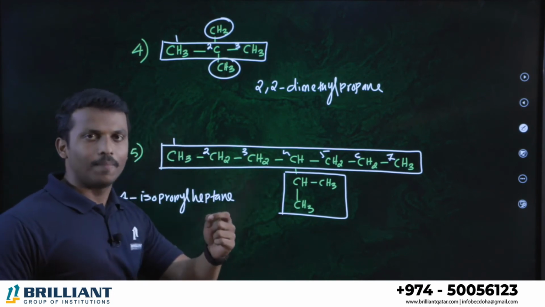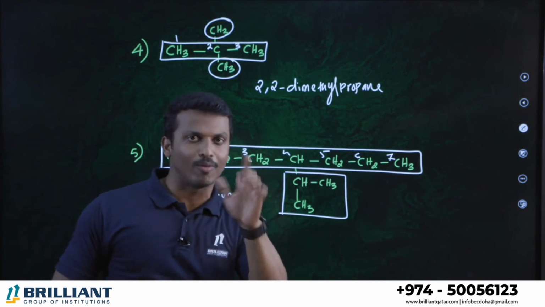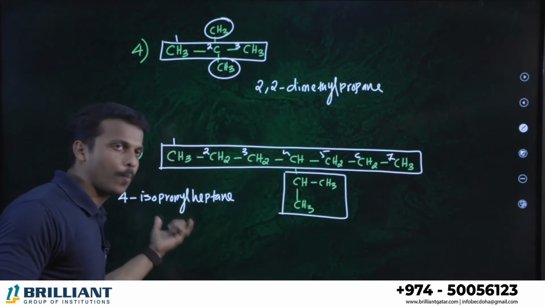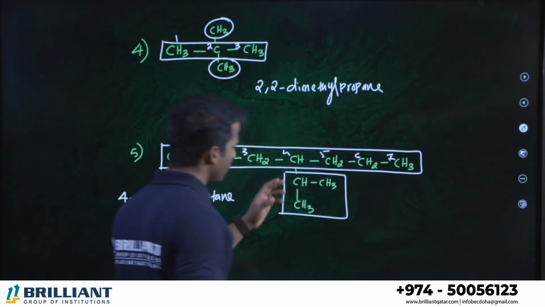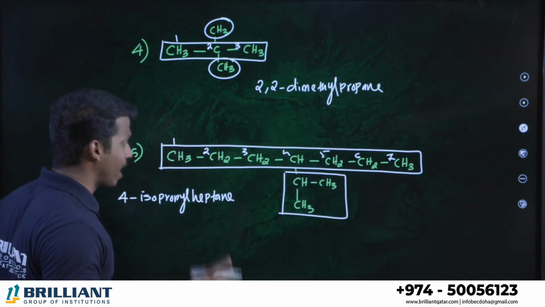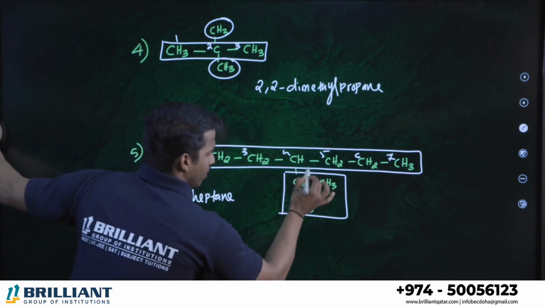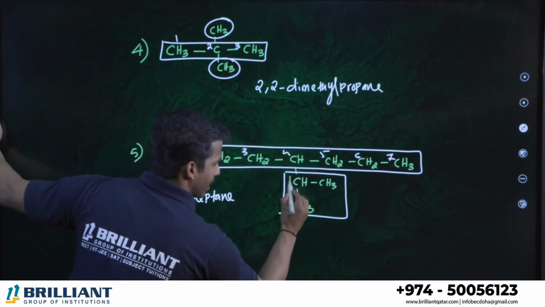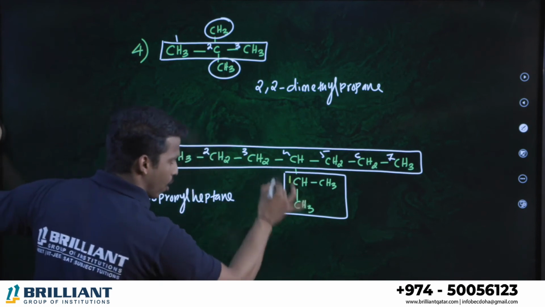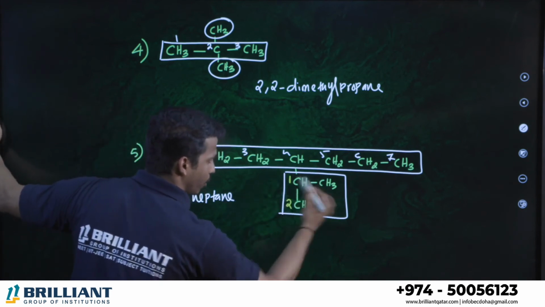We discussed the systematic name of isopropyl. Do you remember? Isopropyl is the common name. What is the systematic name of the isopropyl branch? Do you remember how to name it? This is the parent chain. The carbon connected to the parent chain, you take it as number 1. After that, select the longest chain. 1, 2 or 1, 2.